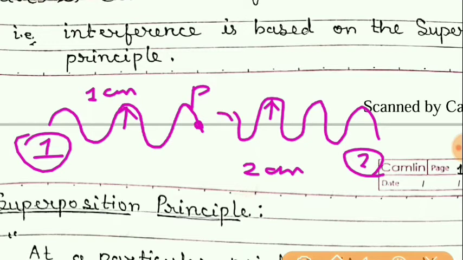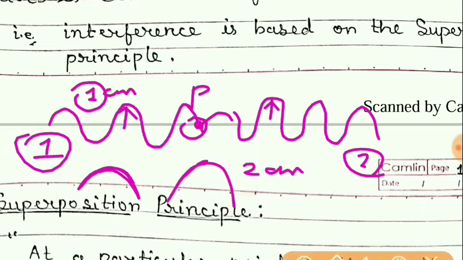Now both the waves meet at point P, and if the crest of the first wave, crest means this type of shape, and the crest of the second wave meet at point P, then what will happen? This point P will oscillate with amplitude 2 plus 1, that is, both have the effect of addition. So the amplitude of point P will be 3 centimeter.